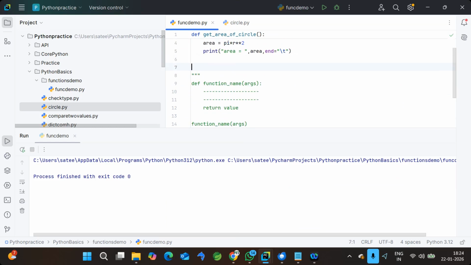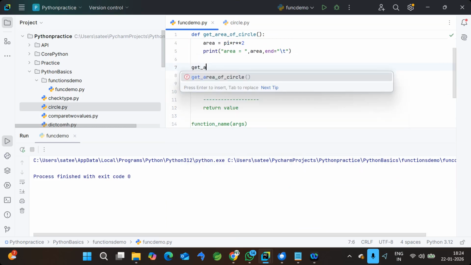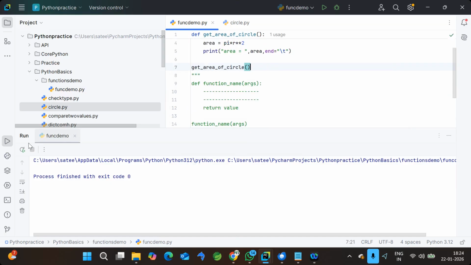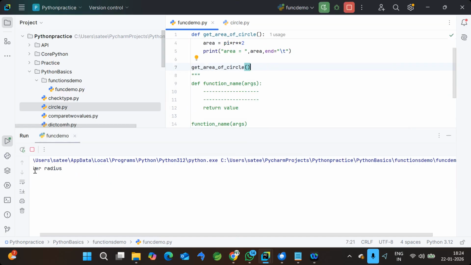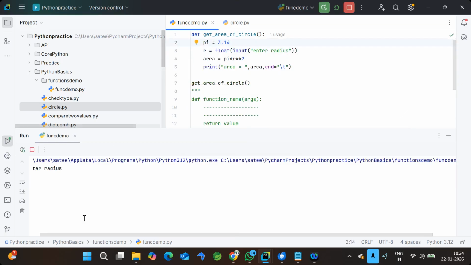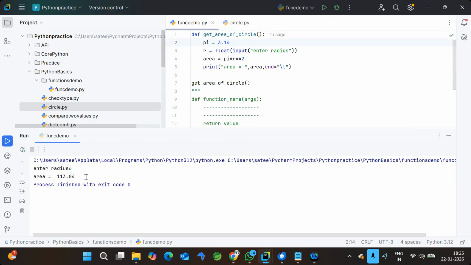In the same way here, what is the function name? Get area of the circle. Now if I run the program, you will see the prompt. Somewhere the spelling was missed. Oh, correct only. Yes, enter radius. Let's take 6. Now you see, you got the output.